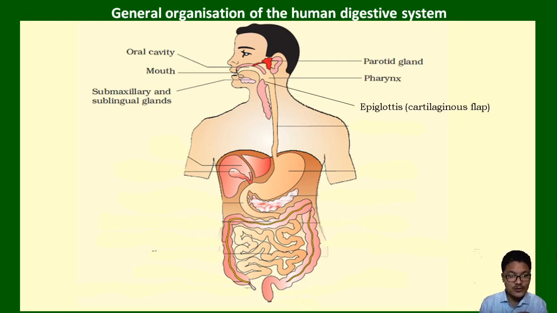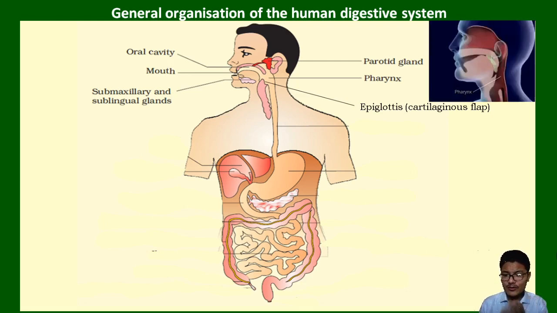So we have a cartilaginous structure called the epiglottis. Glottis is the opening of the windpipe. So to cover it, we have a flap-like covering made up of cartilage, and that is called the epiglottis. Now to understand this, let me show you this picture.